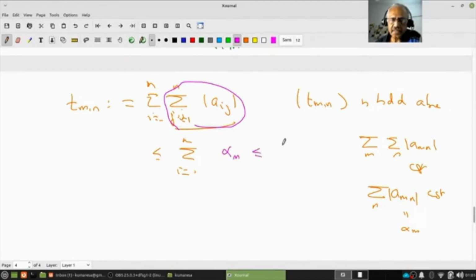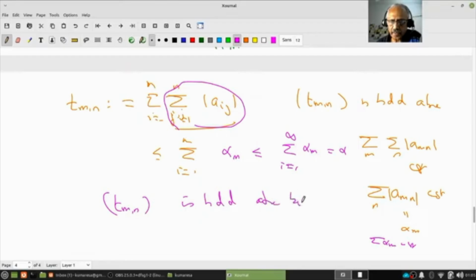But this is less than or equal to the summation i equal to 1 to infinity of alpha_m, because this is convergent, right? The iterated series is convergent. That means this is convergent. Call it alpha. Therefore what I have shown is t_mn is bounded above by alpha. What is alpha? Alpha is the sum.